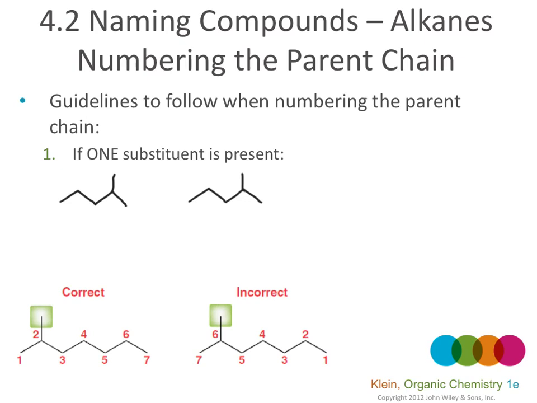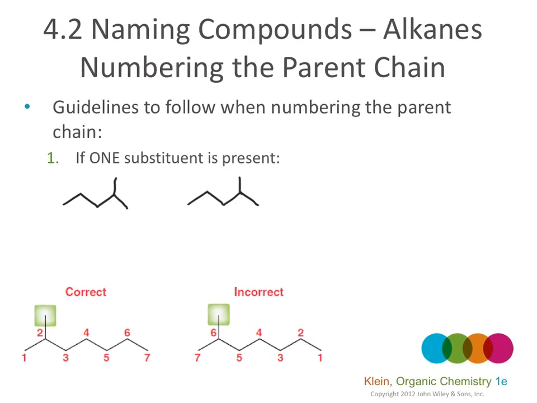So for example, in this molecule, the parent chain is pentane and there is one side chain, a methyl group. I can number from the left side 1, 2, 3, 4, and 5. If I number from the left side, the substituent, the side chain, is number 4.